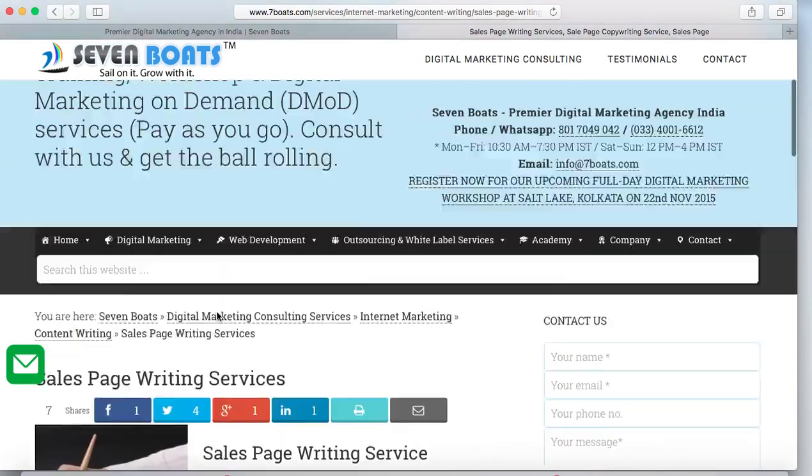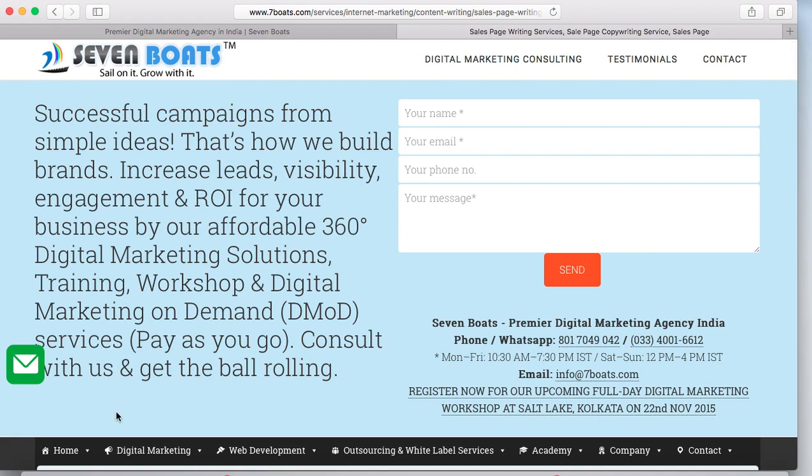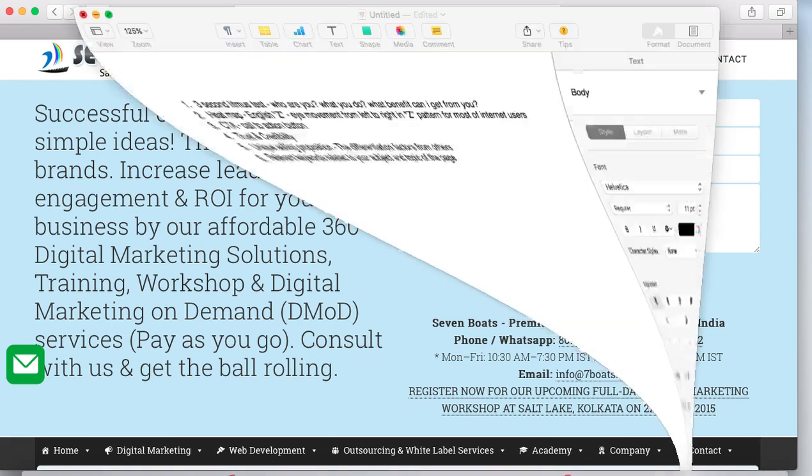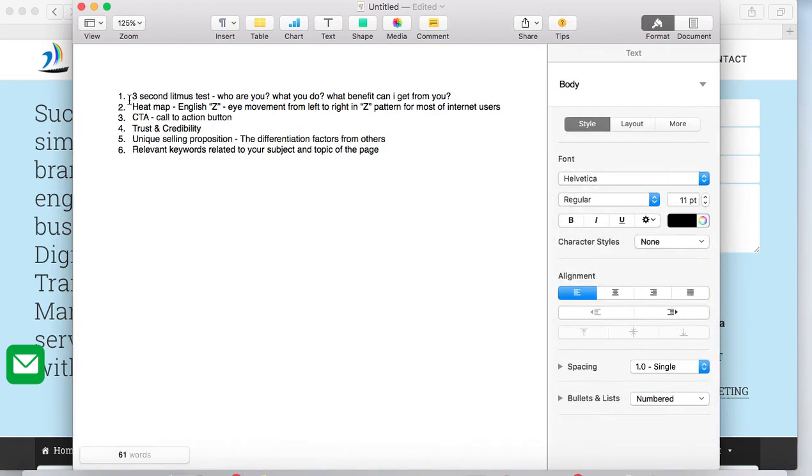Now there are certain rules to develop a landing page. Now take another example. So for landing page, this is the 6 points that you need to focus on while creating your landing pages. Now first rule is the 3-second litmus test.